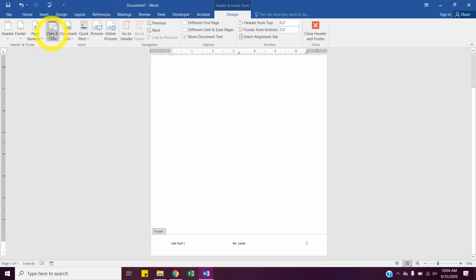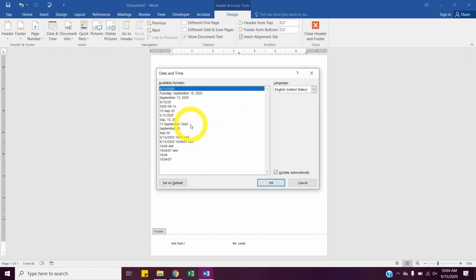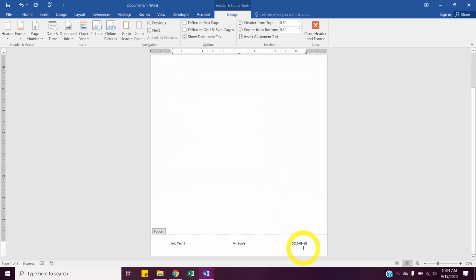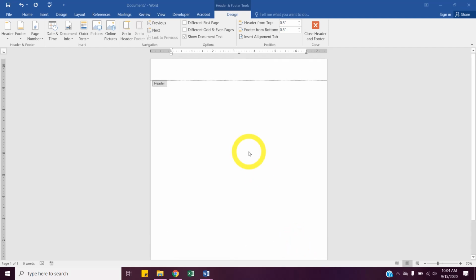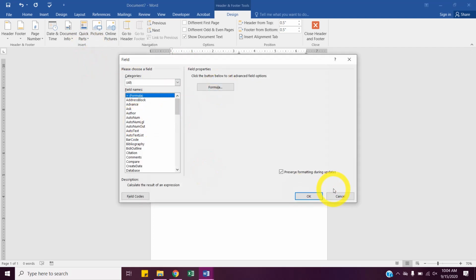So click date and time. And then just pick one. But at the bottom right, you should see a checkbox that says update automatically. And if we check that, and I were to open this document in 2 days, it wouldn't say 9/15, it would say 9/17. It would know whatever date this is being opened and used on to change. We can also access our quick parts from here, and we could do other things as well.